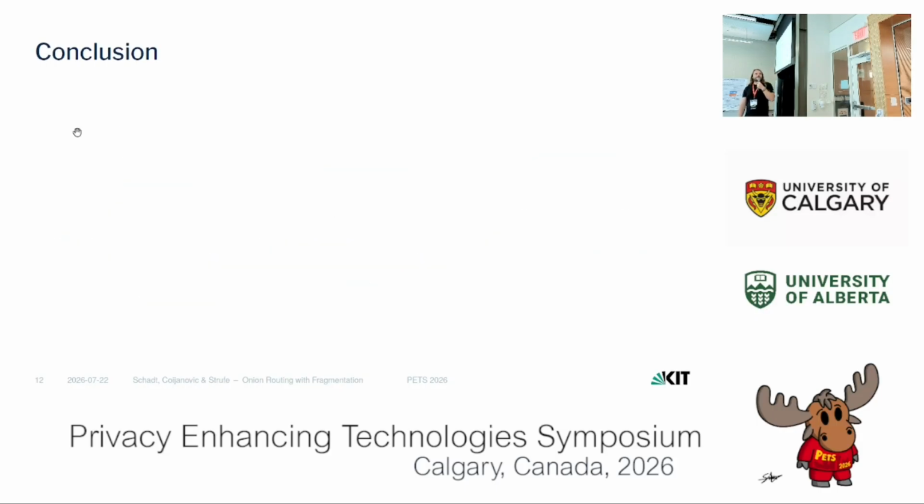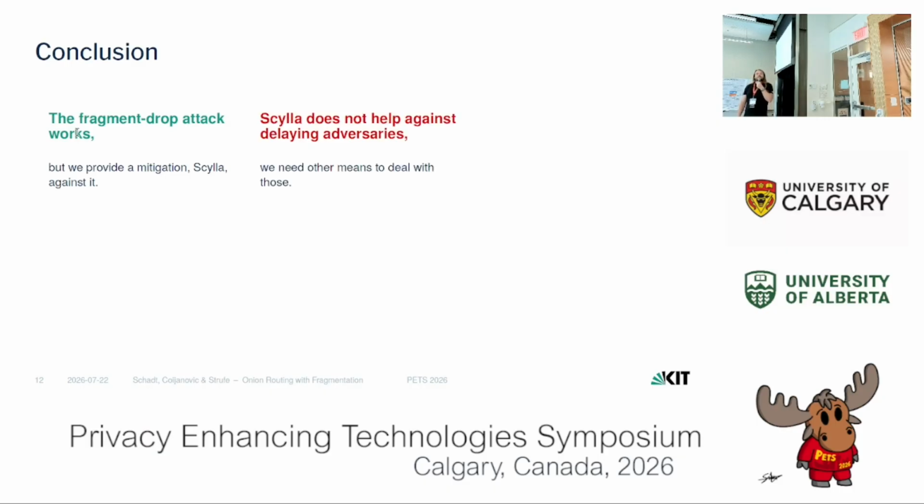So, to conclude, we can say that yes, this attack works in practice. However, we provide ways to mitigate it by introducing a new packet format and by changing the retransmission strategy. We have to say that this is a bit of a simplified model, because we assume that the adversary can only drop packets. So if the adversary can delay packets, we again run into issues. So we need to combine this with other mitigations that help against packet delays.